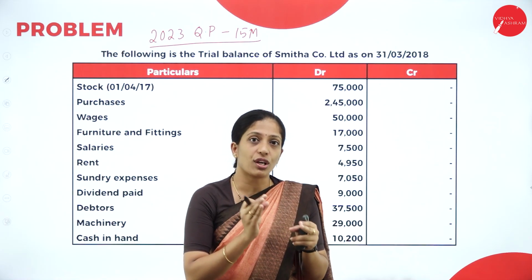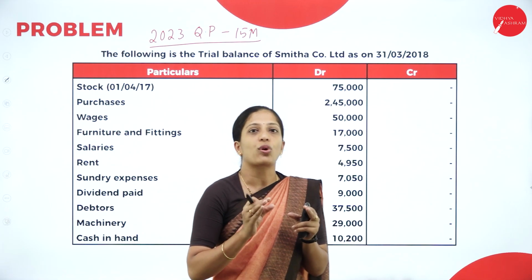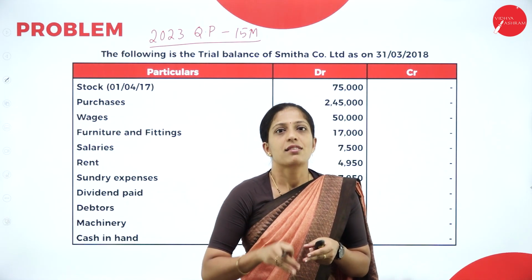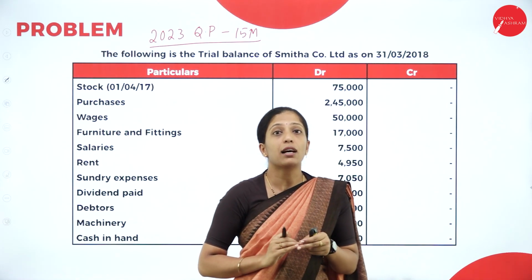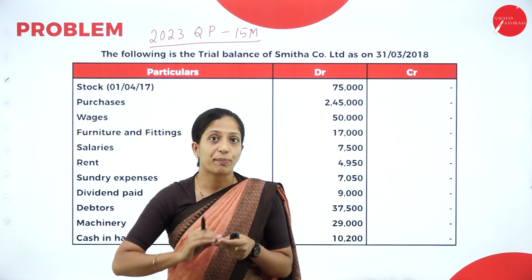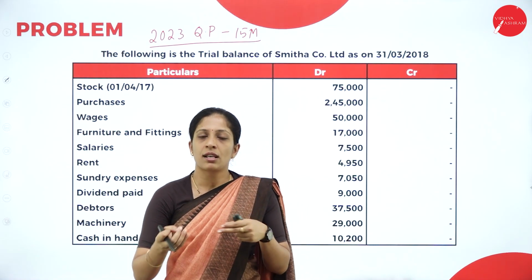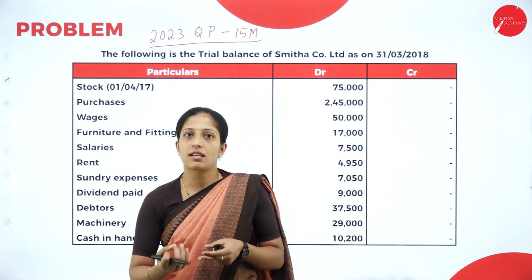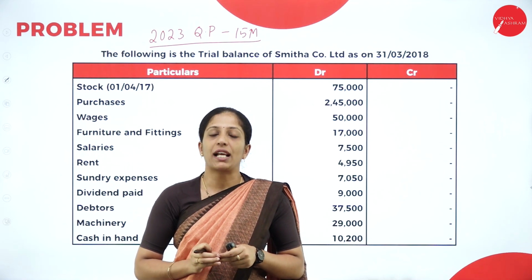If you have gone through your earlier session, you will be able to understand exactly what the format of statement of profit and loss is. So before seeing this session, go through your earlier session so that you will get a clear picture of how to prepare your statement of profit and loss. When you get the total expenses, then you will have profit before tax, less tax expenses, then profit after tax. So this will be your statement of profit and loss.